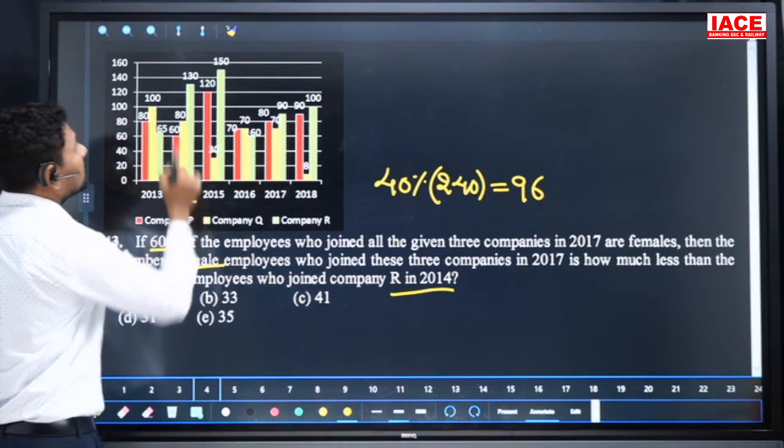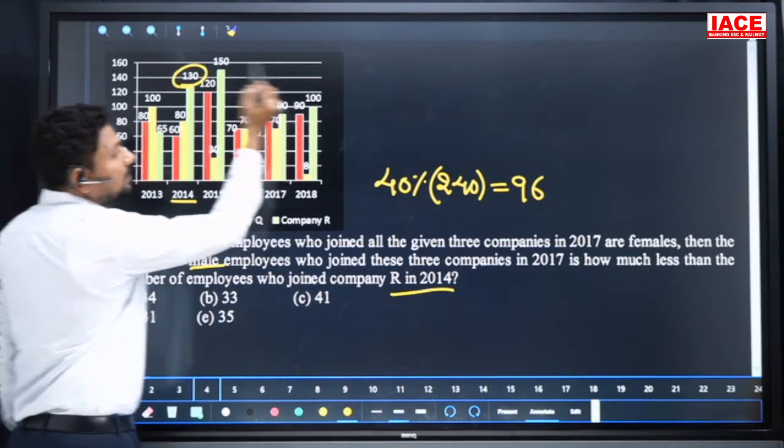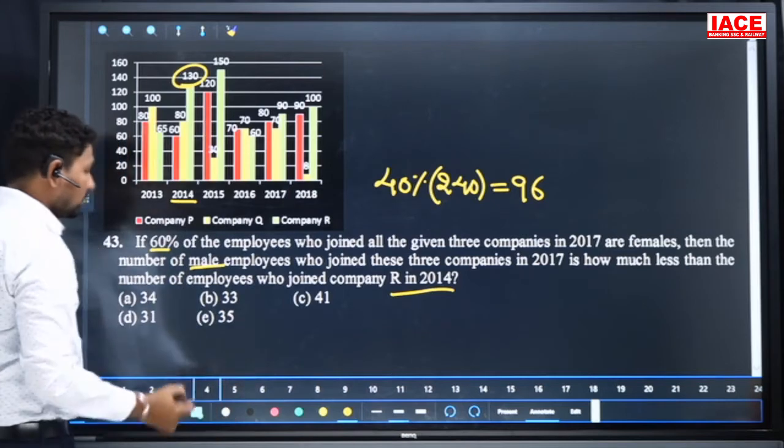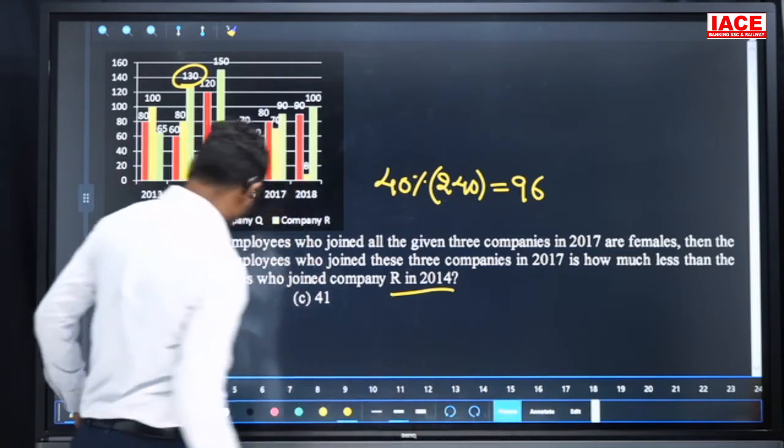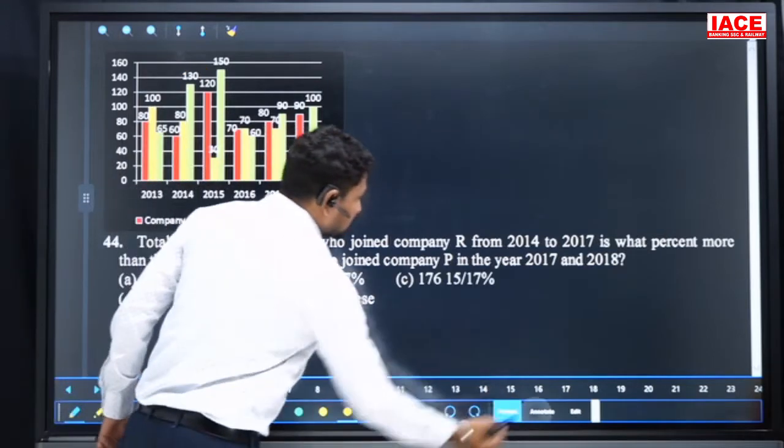In 2014, company R's value is 130. Comparing to 130, 96 is less. How much less? 34 less. Our option is A. Move to the next question.